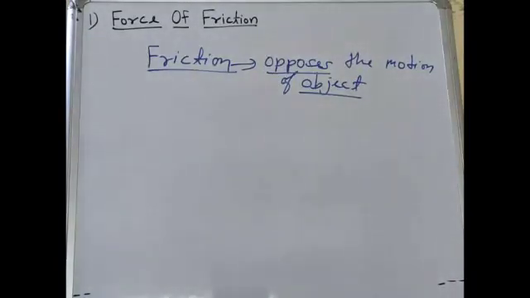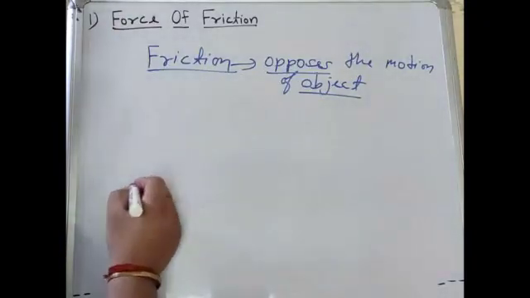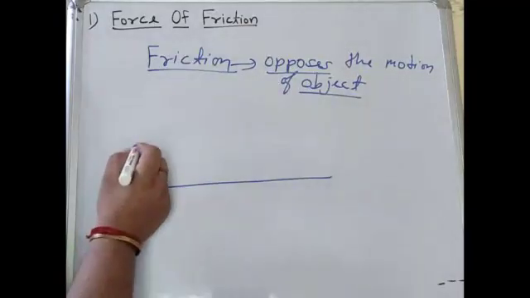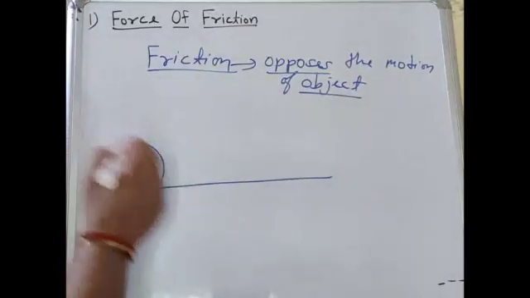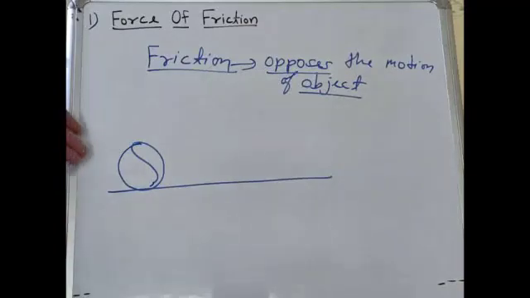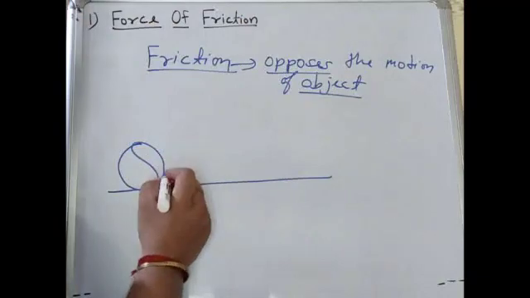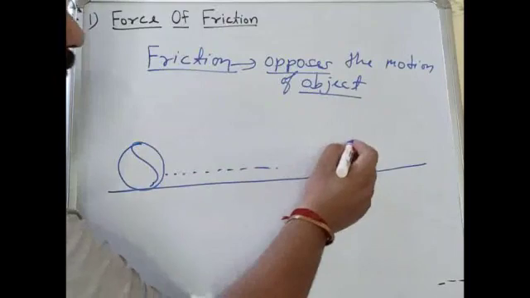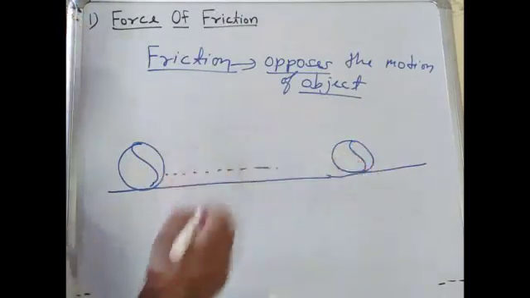That means if any object is moving in any direction, there is an opposition to the motion from the surface. For example, take a surface and roll a ball on it. After covering some distance, we will see that the ball will stop.